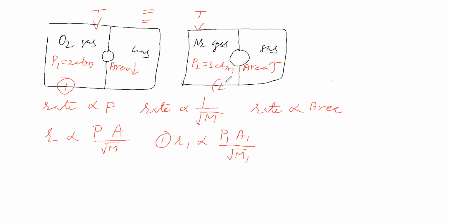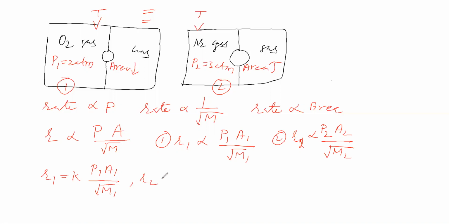For the second gas, R2 is directly proportional to pressure of second gas times area of tiny hole by square root of molecular mass. Next, we replace proportionality by a proportionality constant. So R1 is equal to K into P1 A1 by square root of molecular mass of first gas, and R2 is equal to the constant into pressure of second gas, area of tiny hole by square root of molecular mass of second gas.